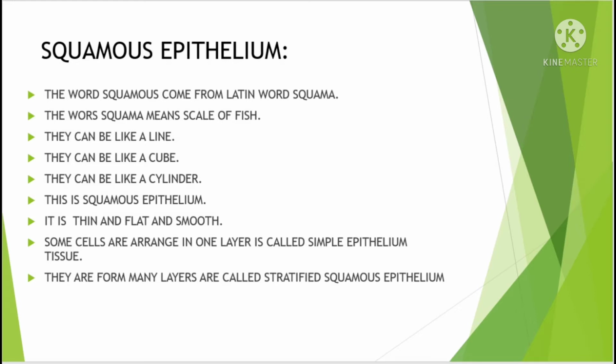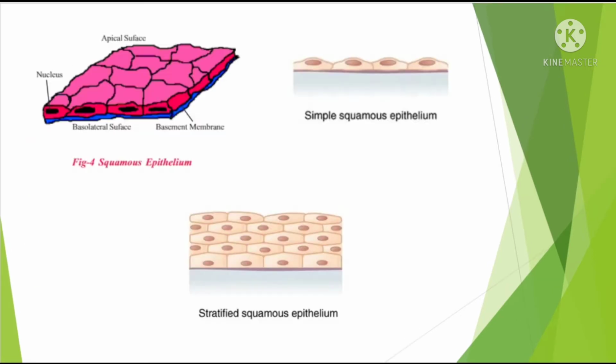This is the characteristic of squamous epithelium tissue. Ma, observe this picture carefully. This is squamous epithelium tissue. We discussed that some cells are arranged in one line. See the second picture. It is simple squamous epithelium. The cells are arranged in one line. That's what we call simple squamous epithelium tissue. See the third picture. This is called stratified squamous epithelium tissue.